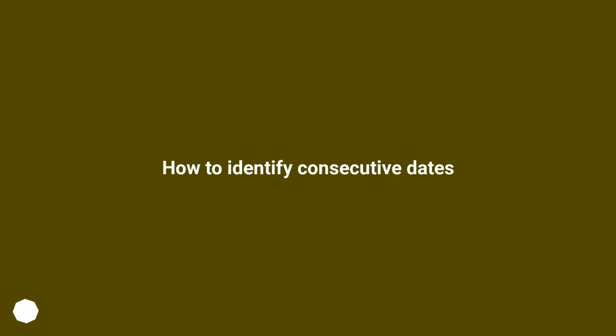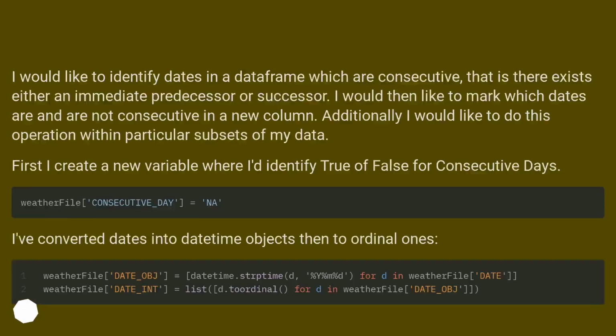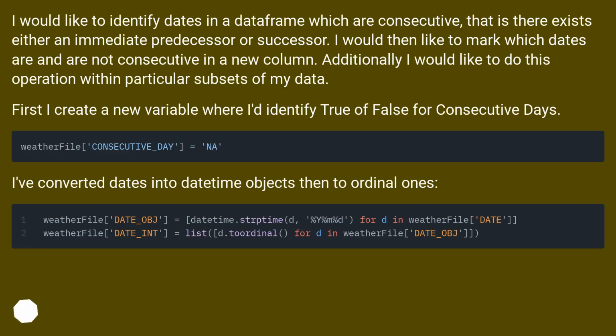How to identify consecutive dates. I would like to identify dates in a data frame which are consecutive, that is, there exists either an immediate predecessor or successor. I would then like to mark which dates are and are not consecutive in a new column. Additionally, I would like to do this operation within particular subsets of my data.